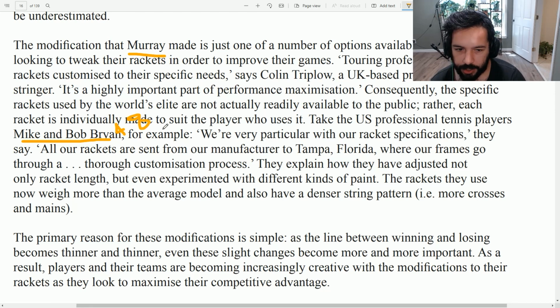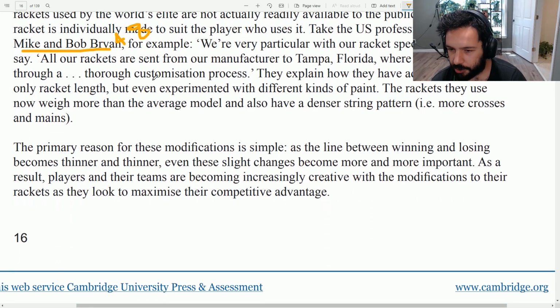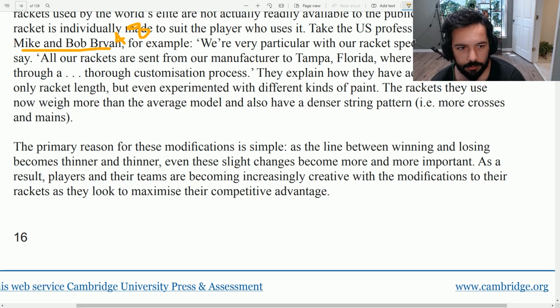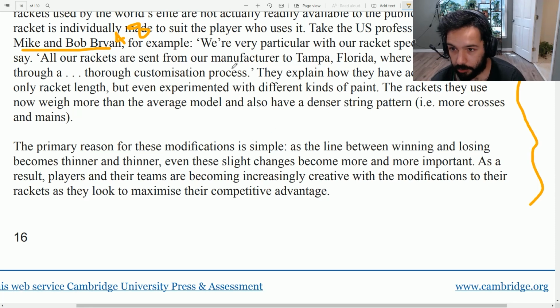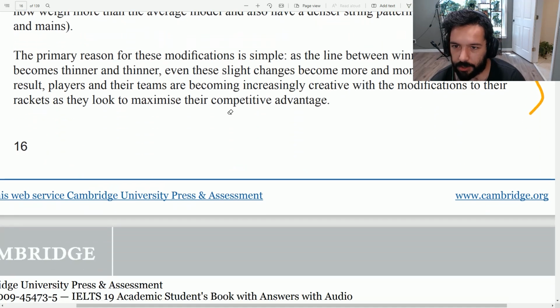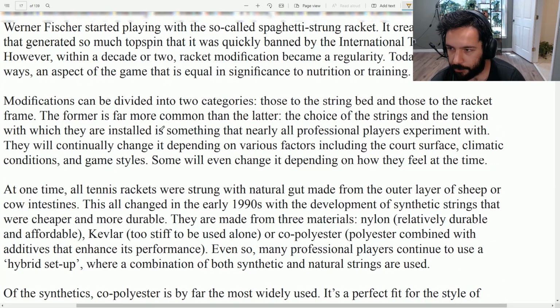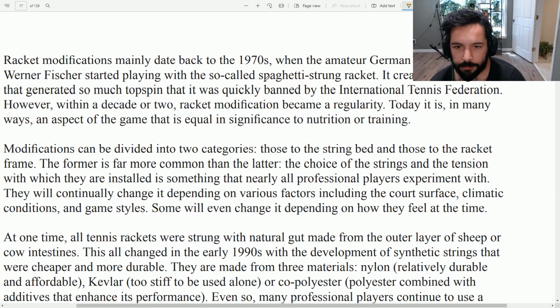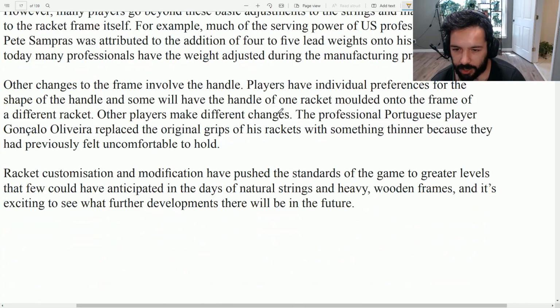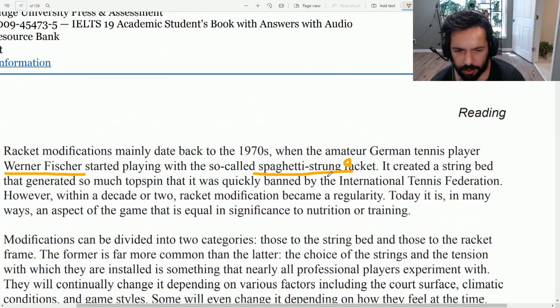So then 9 has to be after that, meaning spaghetti strong should be somewhere around maybe here. But I don't see it. It's a long word. So if it's written, for example, with this size, it should be this big. And I don't see it. It's not here. And also, I don't see any names. I don't see anything important for now. I keep scrolling. Let's see, German tennis player, Spaghetti Strong. That's it. We have also Werner Fischer. We were looking for that person as well. So we have Spaghetti Strong, which was, I think, 9.